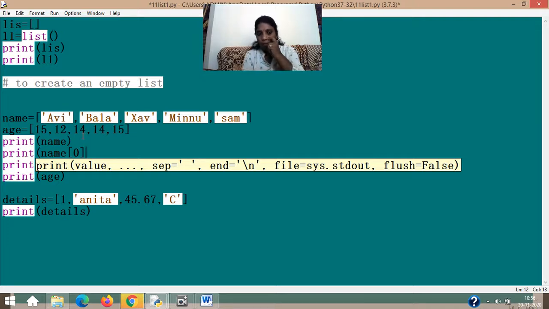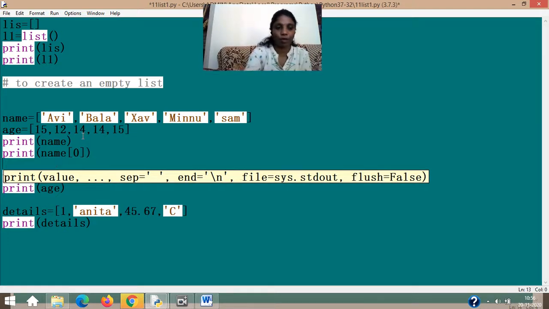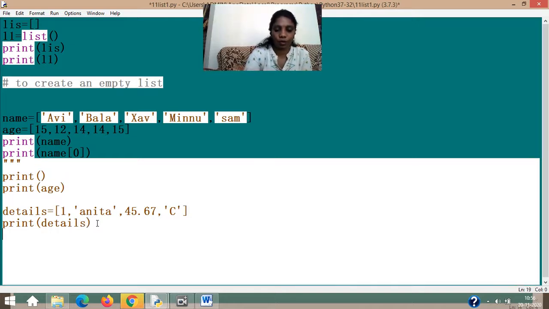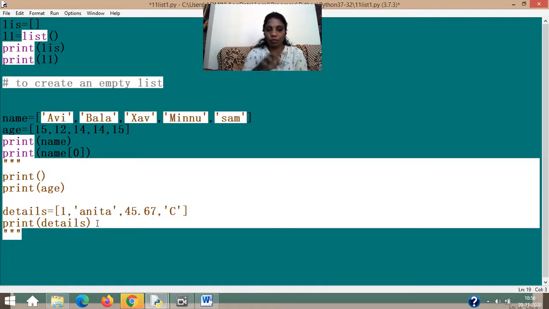And see the way I have given name of 0. Let me close the bracket before I do anything else. I am going to put other things in comments so that you won't get confused. The first thing, of course, even this can be commented so that only what is required will be printed.